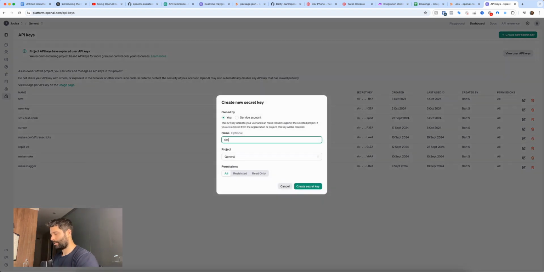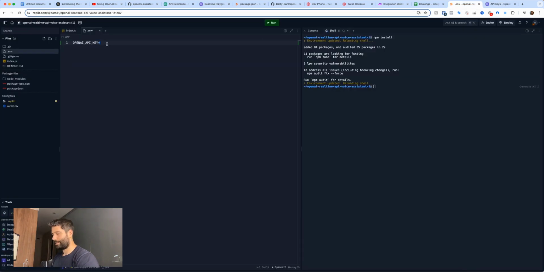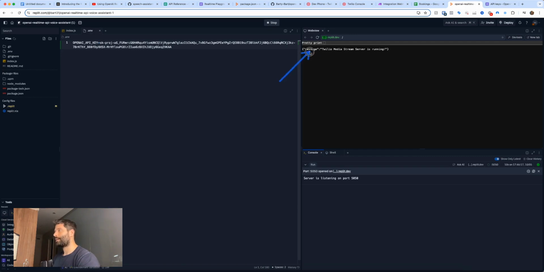I'm going to call this test-bart. Create secret key. Copy this, hit done, and now I'm going to paste it into here. All right, awesome. And I'm going to hit run. Perfect. This is the message that we're expecting to be printed when this is available online.